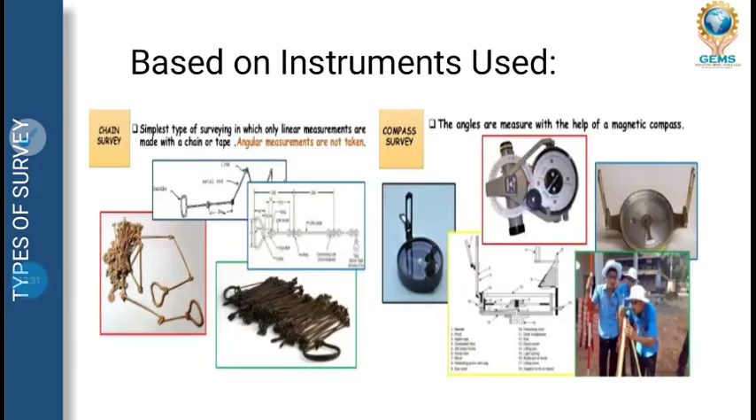What is chain surveying? Chain surveying is very simple, which is used for linear measurement. Like if you need to measure between point A and B, easily you can measure from the source point A to the destination point B. We can measure with the help of a chain or tape.